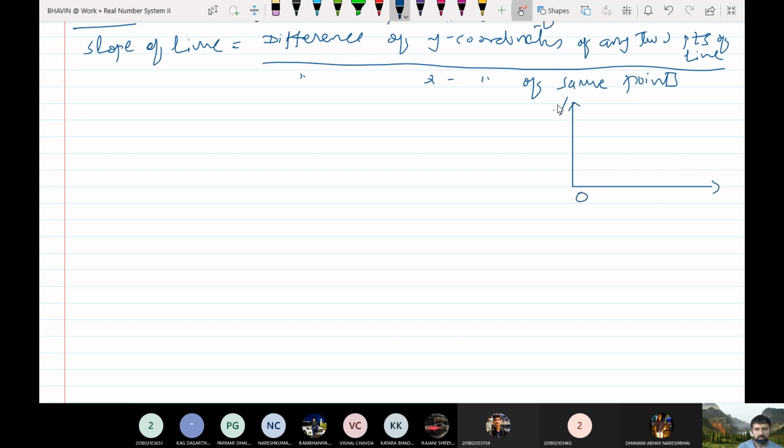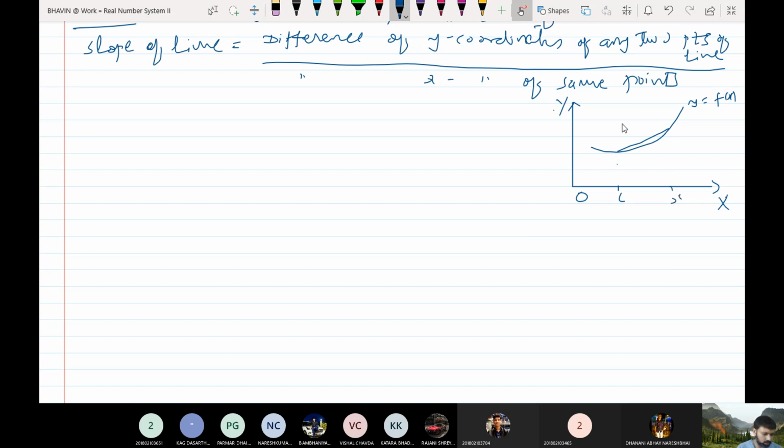This is the origin, this is the y-axis, this is the x-axis. So let me draw. So let us say this is y equal to f(x). This is my function f(x). Okay. Now let me take 2 points. Let us say this point is c and this point is x.